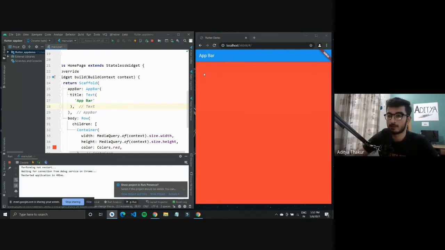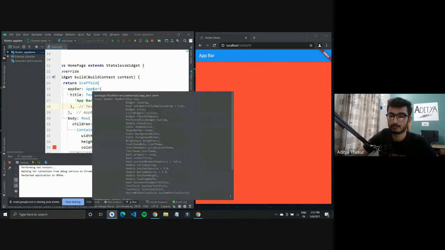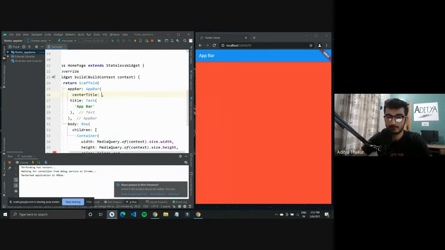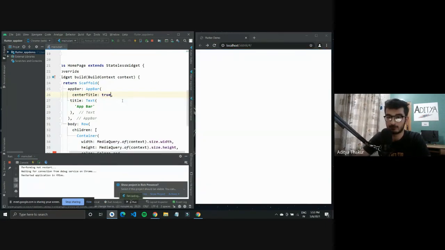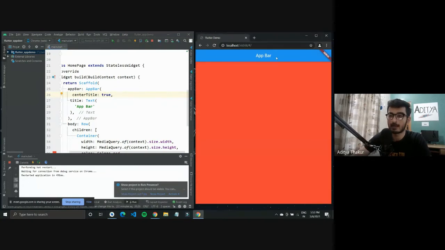After you have specified the text, there are other properties that you can tap into, as in if you want to center this title. You can simply type in centerTitle, and you will notice that centerTitle takes in a boolean. After I type in centerTitle, I can give it a boolean, as in true. Now this app bar text should come in the center of the screen. So what I wanted to show with this is these basic widgets: AppBar, Row, Column, Text, and the Container widget.